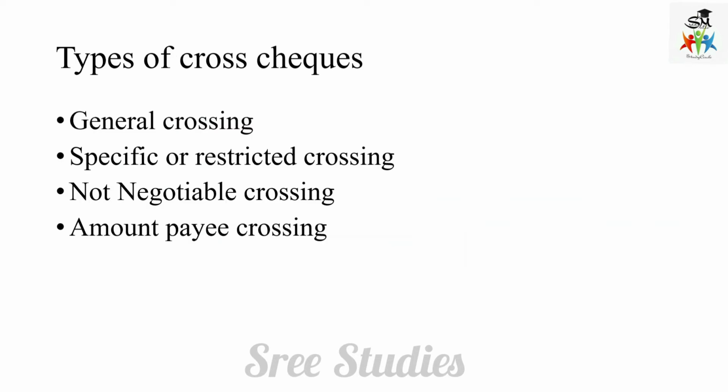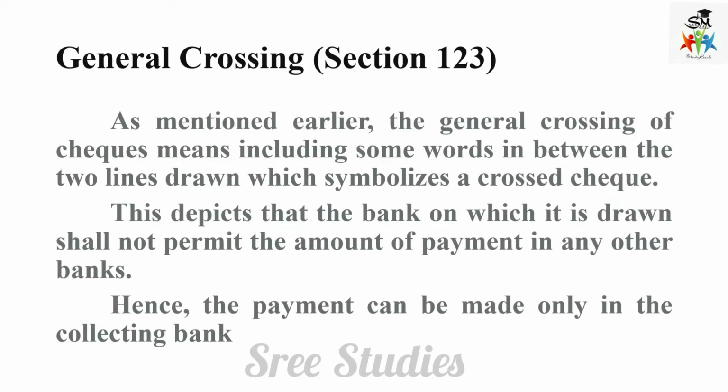So the types of crossed check: general crossing, specific or restricted crossing, not negotiable crossing, and account payee crossing. So what is general crossing? It is under Section 123. The general crossing of check means including some words in between two lines drawn, which implies a crossed check.